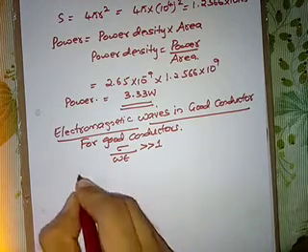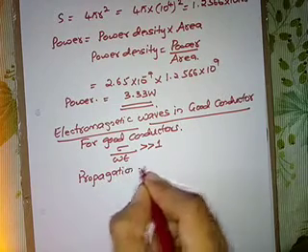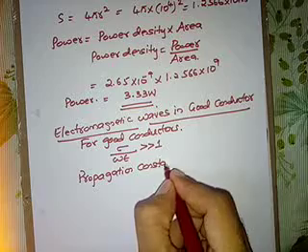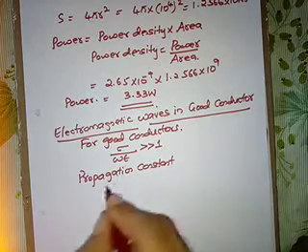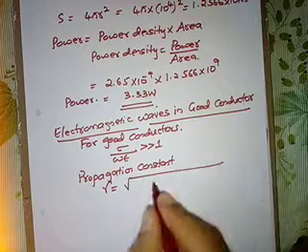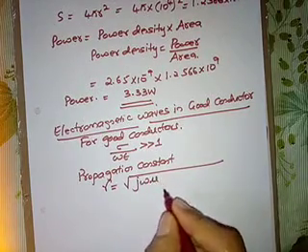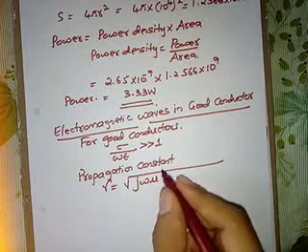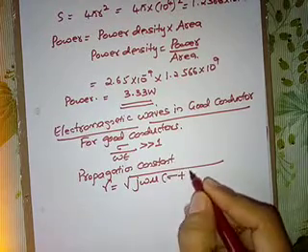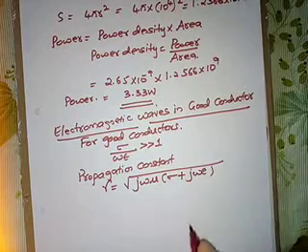Propagation constant gamma is given by gamma is equal to square root of j omega mu into sigma plus j omega epsilon.